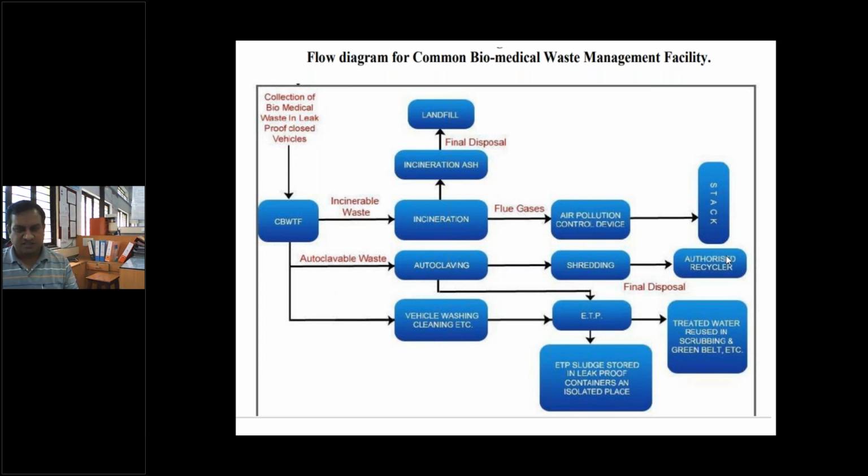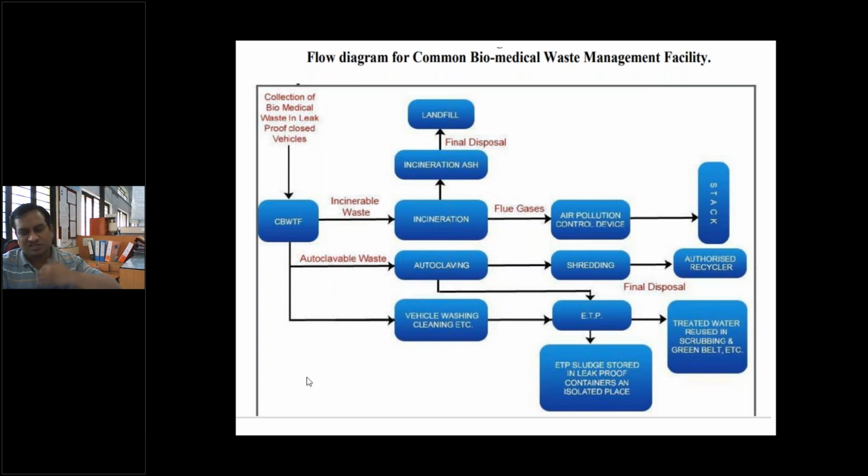So the municipal corporation, that is the government, is the main responsible agency where they are going to operate, but they may go through some agencies. They can pass the tenders and give the contract to a third party or a company which can run this common biomedical waste management facility. In the Nasik case, Watercress is the company running that biomedical waste treatment plant under the guidelines from the Nasik Municipal Corporation.